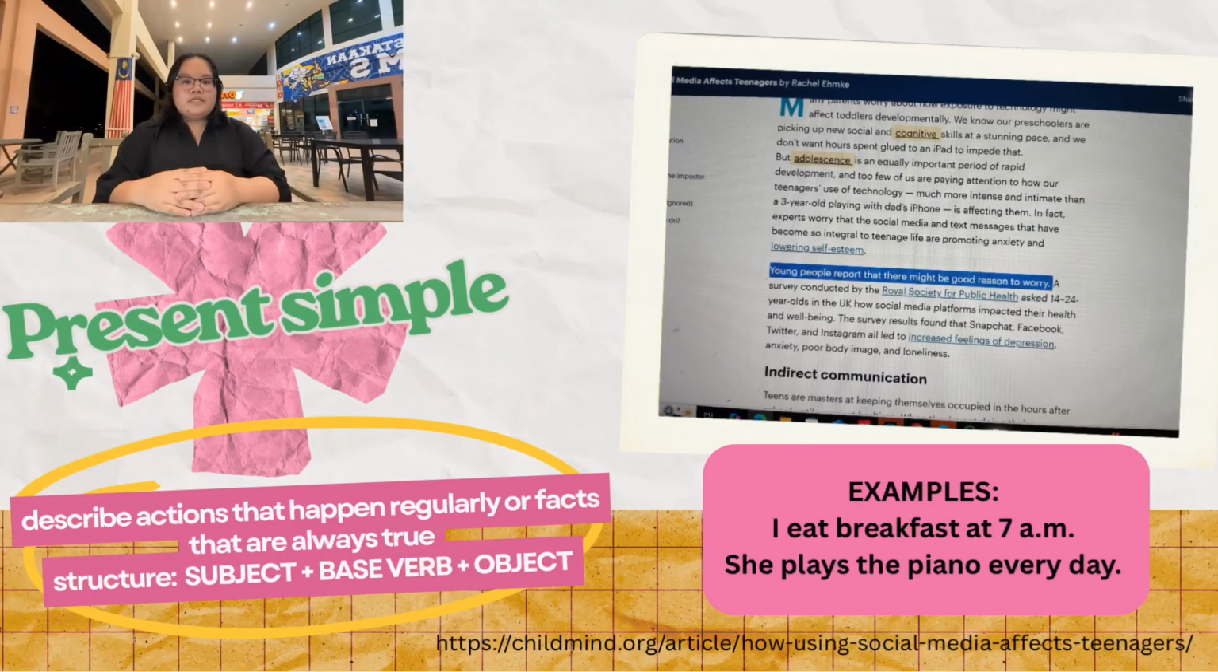Let's begin with present simple tense. Present simple tense is used to describe an action that happens regularly or facts that are true. The structure of present simple tense begins with the subject, followed by the base verb and then the object. On the slide, we provide two examples. First, I eat breakfast at 7 a.m. The second one is, she plays the piano every day.